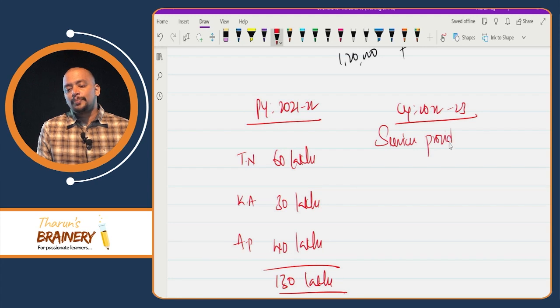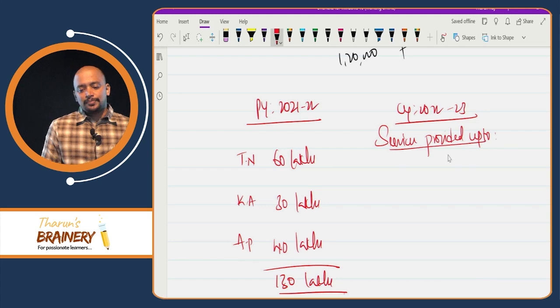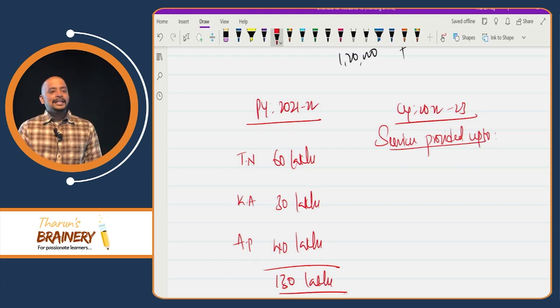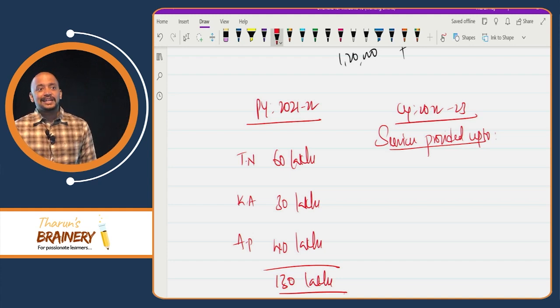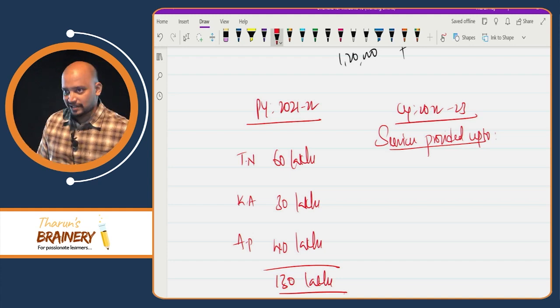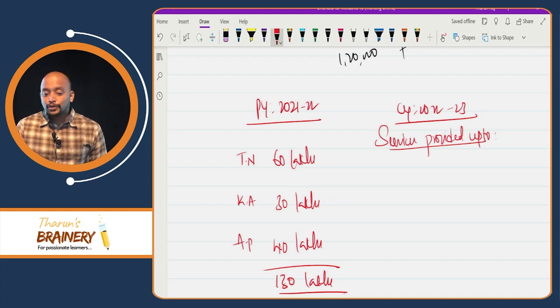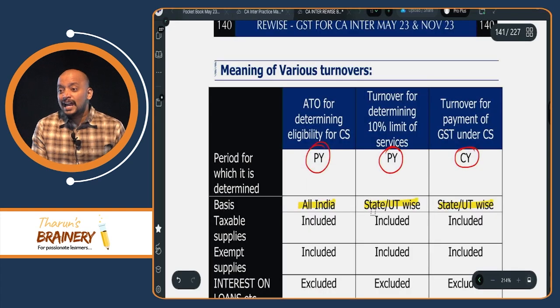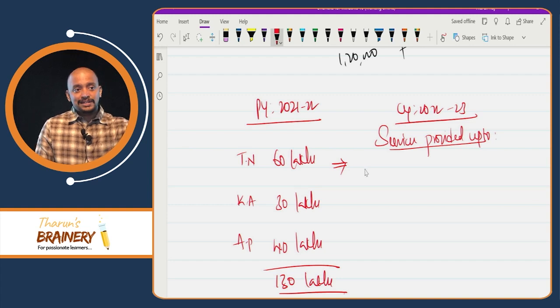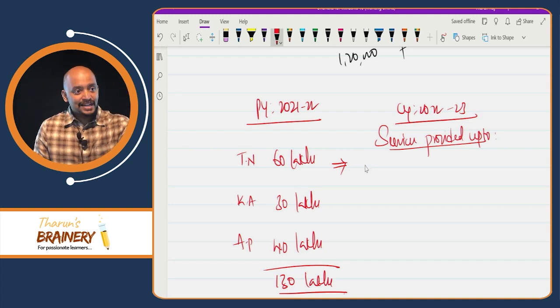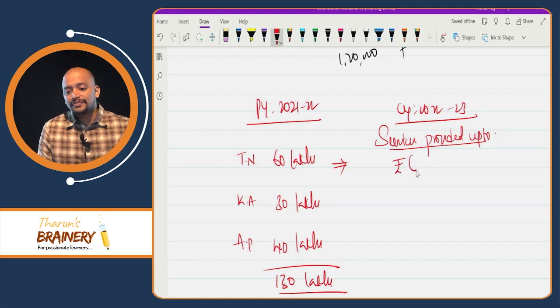Services provided up to. So 10% of turnover during previous year, that is 130 lakhs into 10%. How much? 13 lakhs or 5 lakhs, whichever is higher, 13 lakhs. Absolutely wrong answer. Because we should compute turnover always on a state or union territory wise, which means in Tamil Nadu, 60 lakhs into 10%, 6 lakhs or 5 lakhs, whichever is higher. So we can provide service up to 6 lakhs in Tamil Nadu.